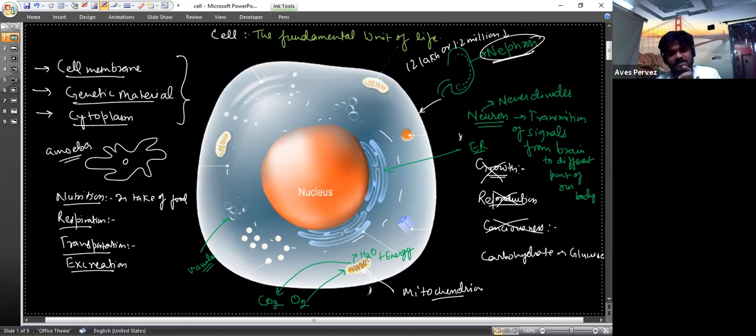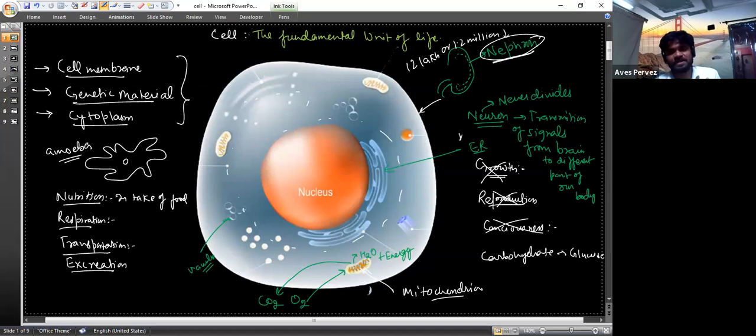Secondly, the cell needs oxygen. Respiration: every living organism respires, whether it has aerobic respiration, meaning it needs oxygen, or some organisms do not require oxygen, but respiration is still there. Okay, means the food is broken down, so here the oxygen is taken by the mitochondria and the carbon dioxide is released, and the water and the energy produced is used by the cell.